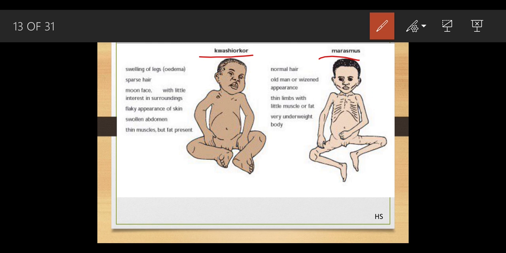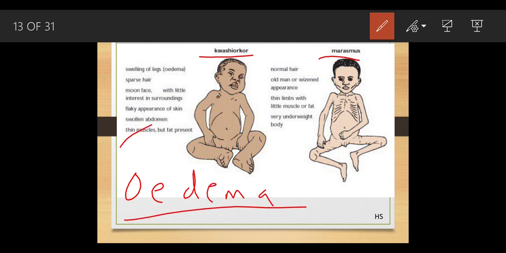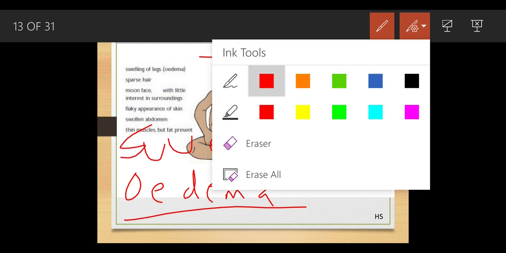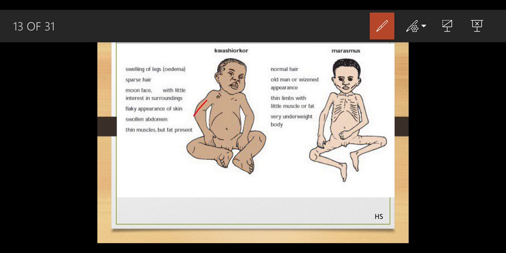There is edema of legs and face. What does edema mean? Edema means swelling. It's a biological word, but in easier terms I am going to write edema means swelling. There is edema of the legs and the face. Here the legs and the face also look quite chubby. The skin of the patient can become dark. Here we can see this is a dark child.